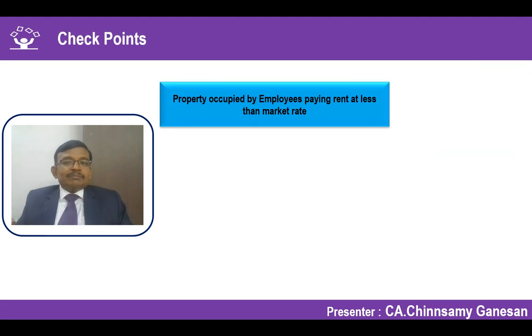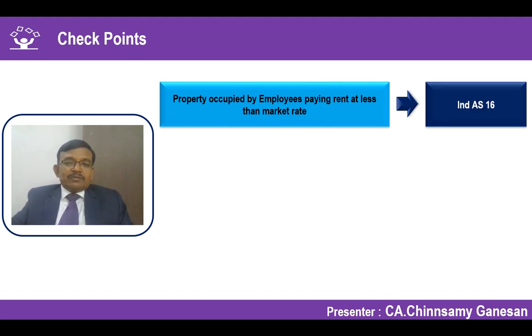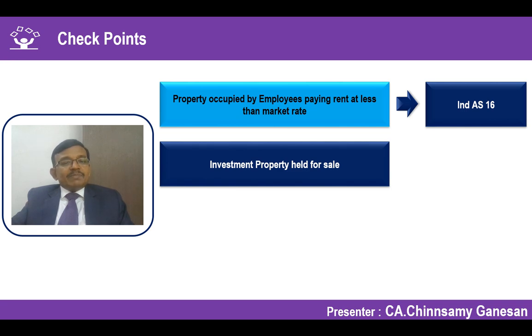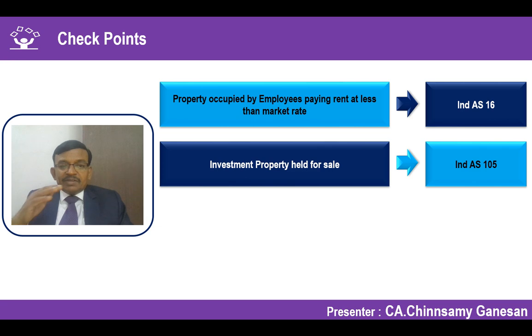Let's take some more examples. Property occupied by employees paying rent at less than market rate, a concessional rate, we have already seen. It is still owner occupied property. Ind AS 16 should be applied. Investment property which is held for sale: Ind AS 105. We have reclassified the investment property to be sold. The moment I reclassify, it moves out of investment property and it has to be treated as per Ind AS 105.